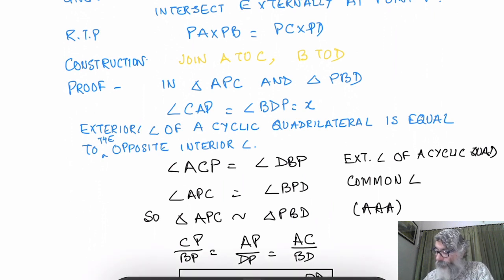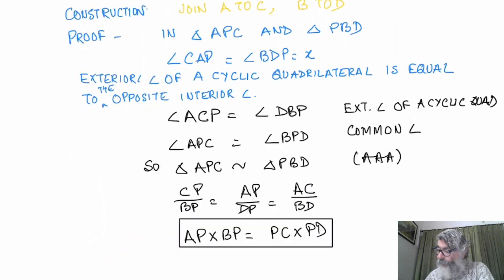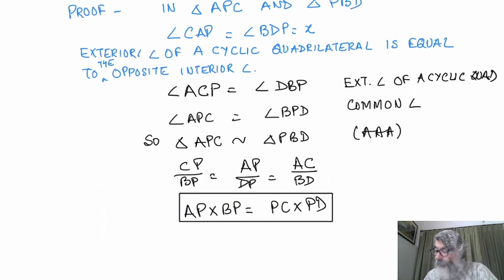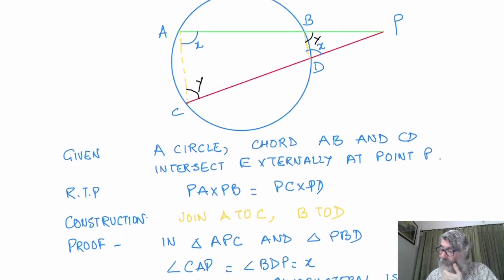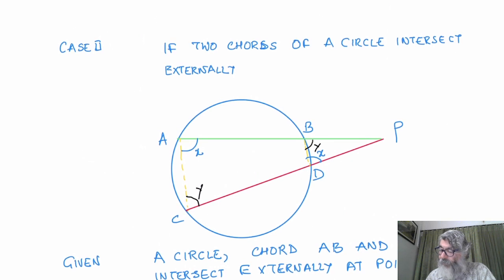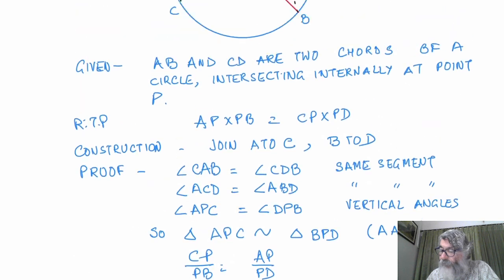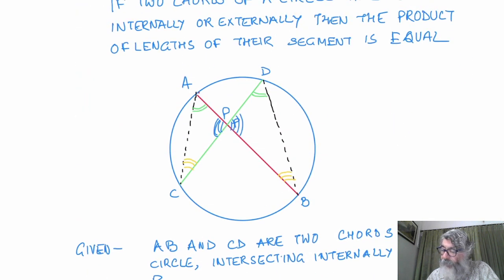What were you required to prove? You are required to prove this only, that AP into BP, the product of the lengths of the segments of the chord, will be equal. PA into PB is equal to PC into PD. Similarly, in the earlier theorem also the same thing was there. In one case they were cutting internally, in the other case they were cutting externally.